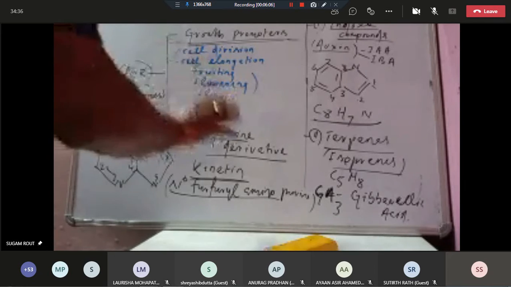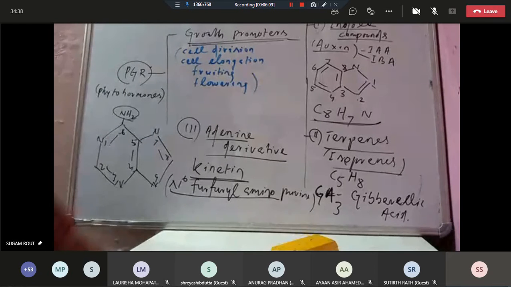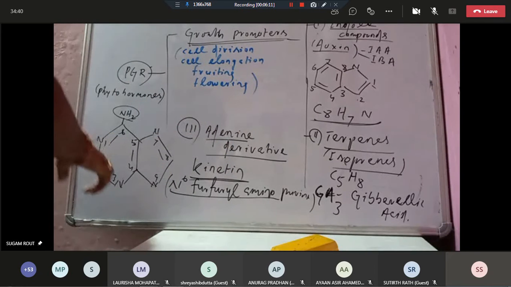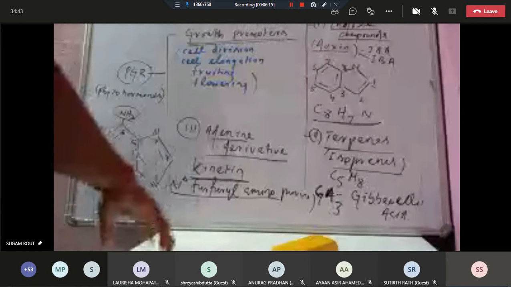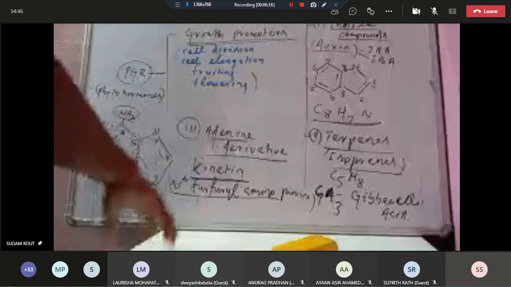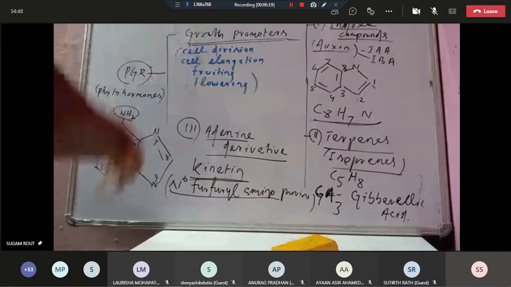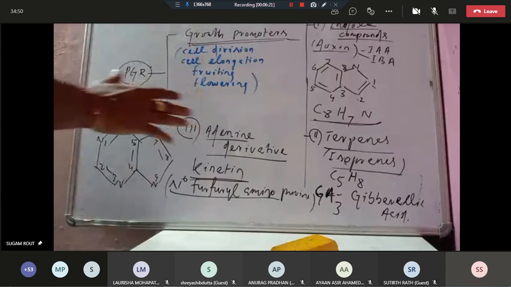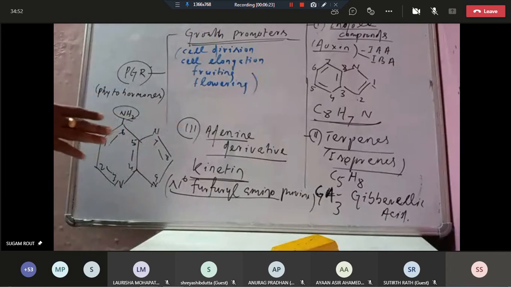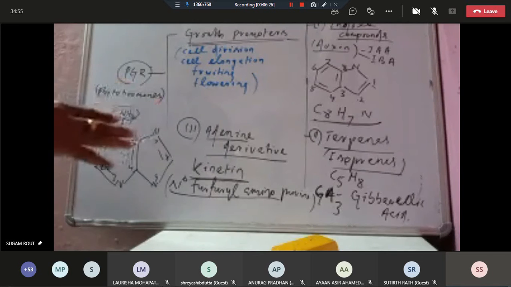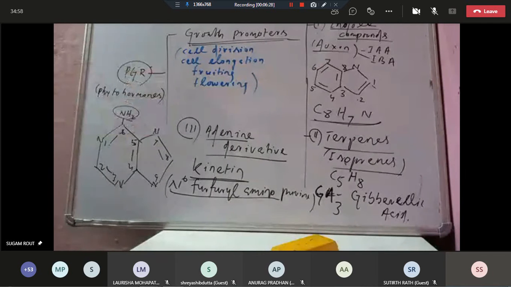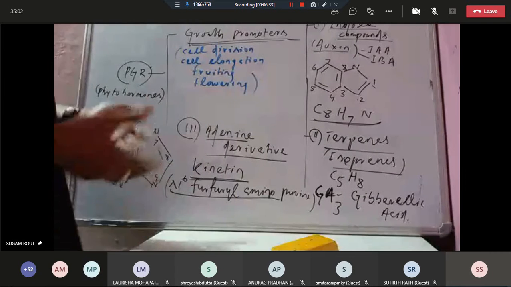But these are adenine derivatives, because adenine and guanine are purines, nitrogenous bases, as taught by Samir sir. There are different types of nitrogenous bases, purines and pyrimidines. Purines are of two types, adenine and guanine. Pyrimidines are of three types, cytosine, thymine, uracil.